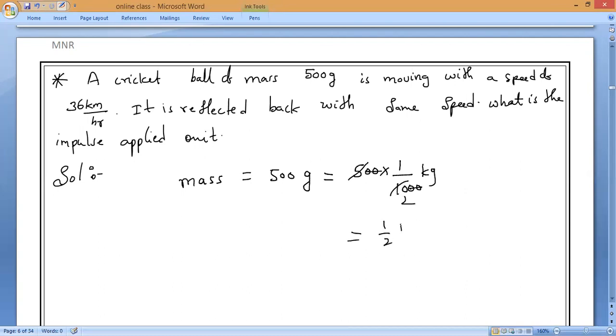So this is equal to 1 by 2 kg, which is equal to how many kilograms? 0.5 kilogram. Right or not? Next, 36 kilometer per hour. We should not take it in kilometer per hour. We have to take it in what?